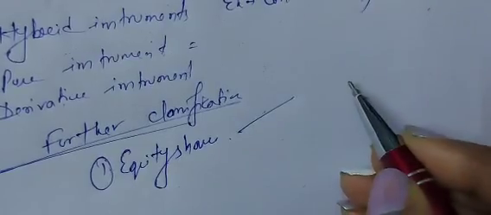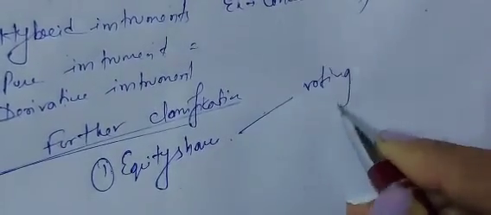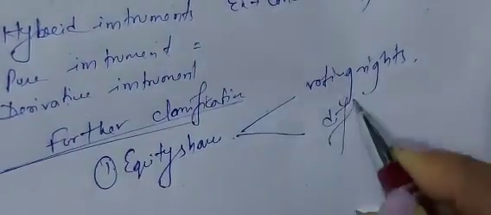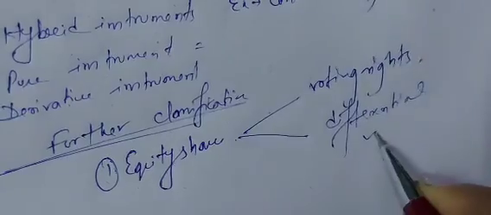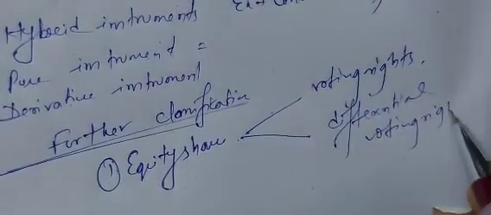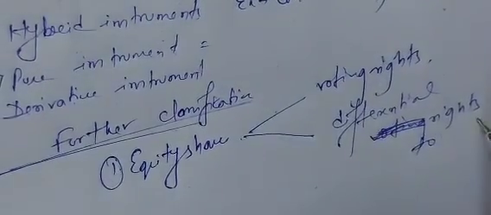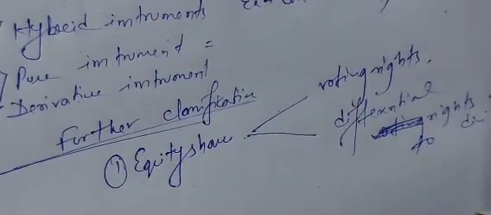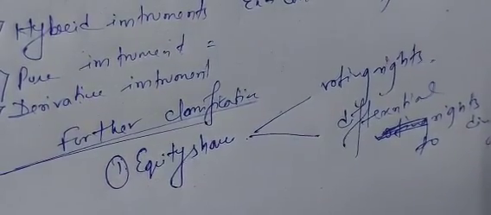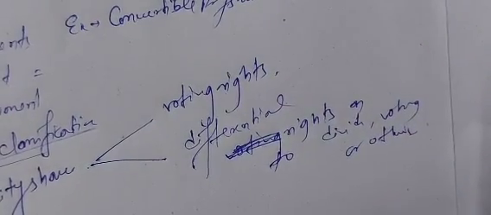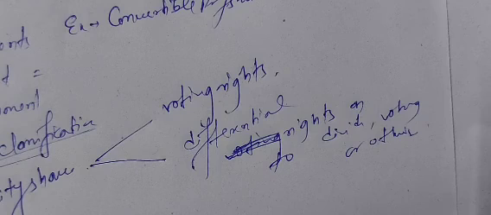Now equity shares come in two types: shares with voting rights and shares with differential voting rights, that is differential rights as to dividend, voting or otherwise. Simple equity shareholders always have the voting right.